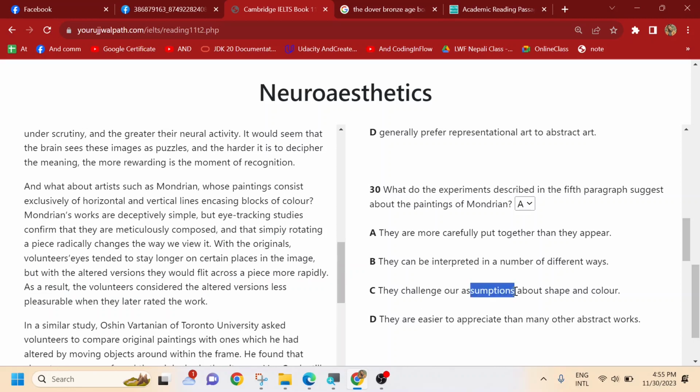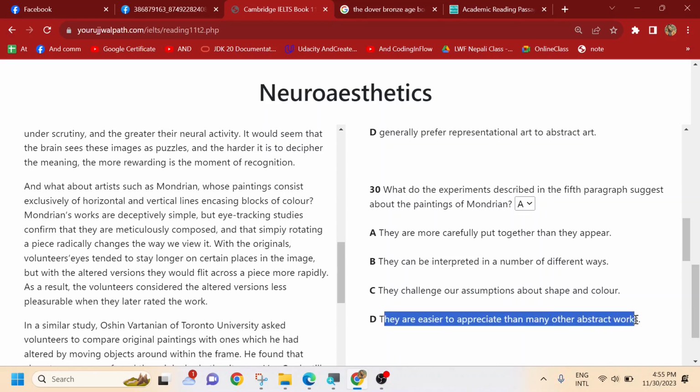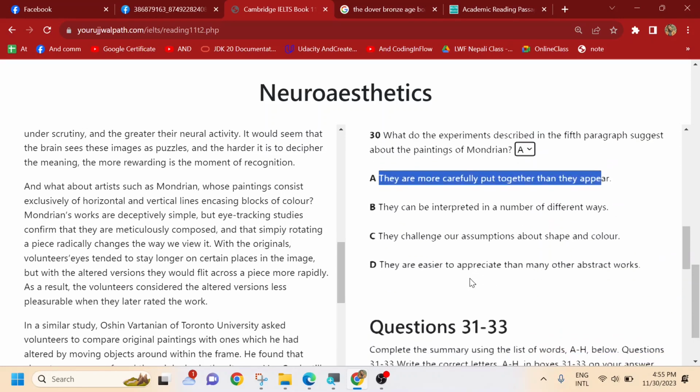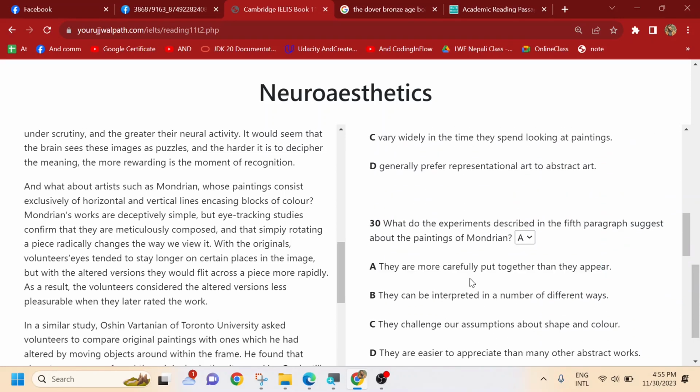So the assumption is made in terms of liking the picture or not. And they are easier to appreciate than other abstract work. This has not been talked about there. So we are going to choose the first option, A. So let it be A, and we have completed this multiple choice question.